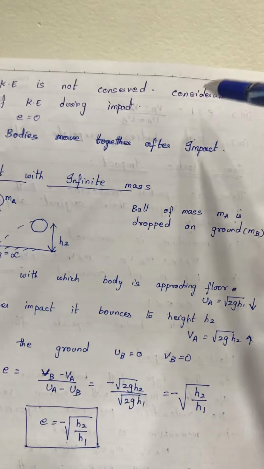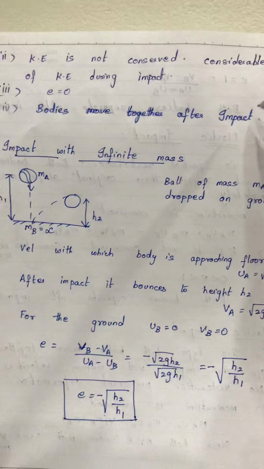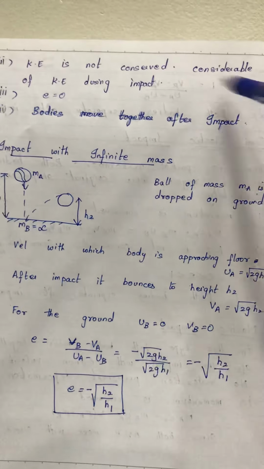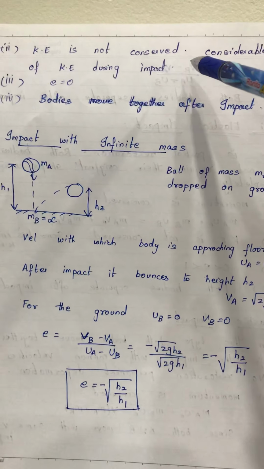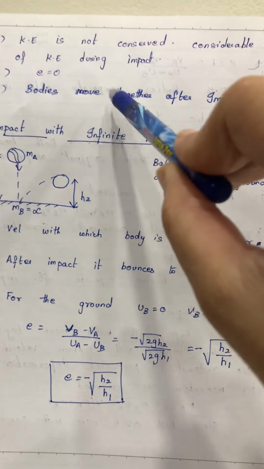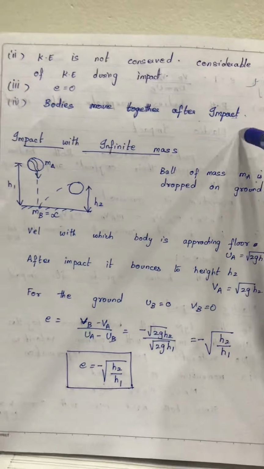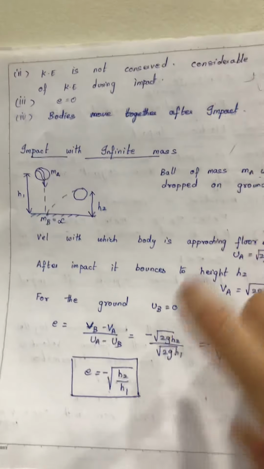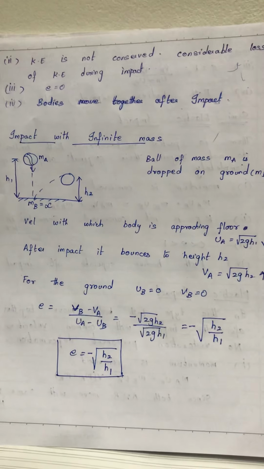Kinetic energy is not conserved since there is considerable loss of kinetic energy during the impact. E is equal to 0. The bodies move together after the impact in this kind of impact. So these were the three kinds of impacts.